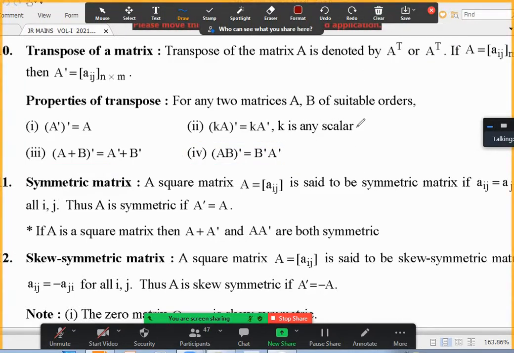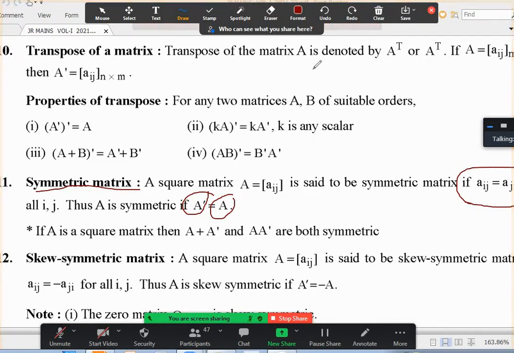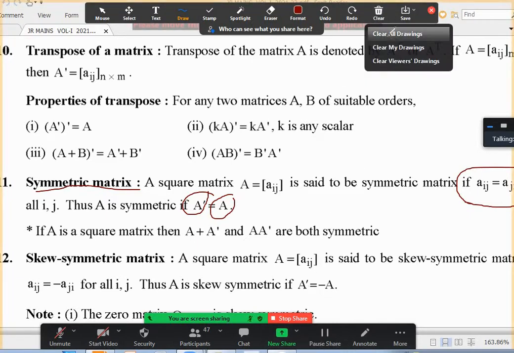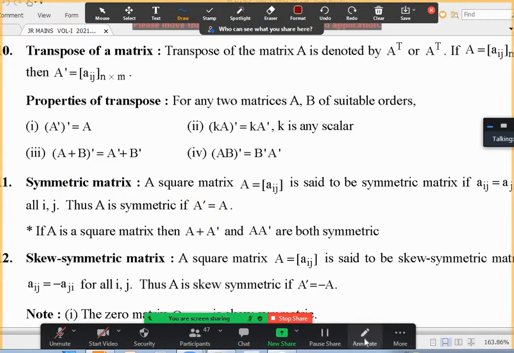Okay, at the last I was discussing a little bit about symmetric matrix. Even if you transpose, you will get the same as the original matrix. That kind of matrix is called a symmetric matrix. And in that I said this will happen. What is that? Aij and Aji are the same. The ith row, jth column and this. Okay, we'll discuss a little more about this. I'll stop the screen share now.